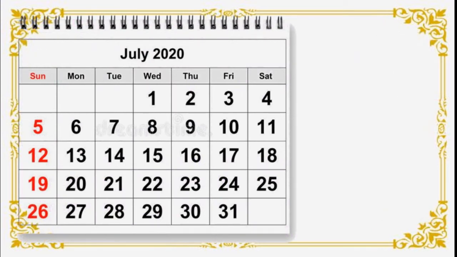Dear students, now we will move to the calendar. Okay, you are thorough about the shapes, figures, isn't it? Now we will move to the calendar. This is the calendar of the month July 2020. Okay, now here also we can see different types of pattern.